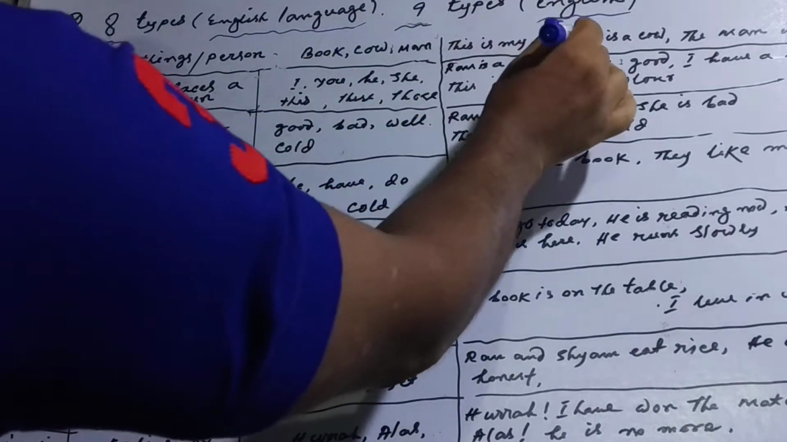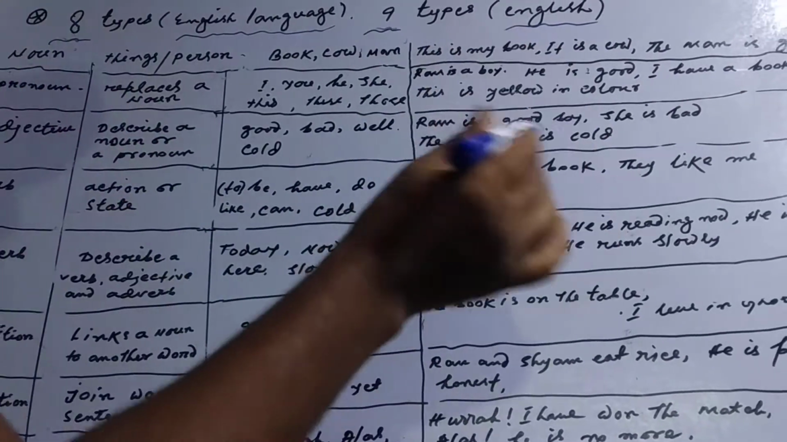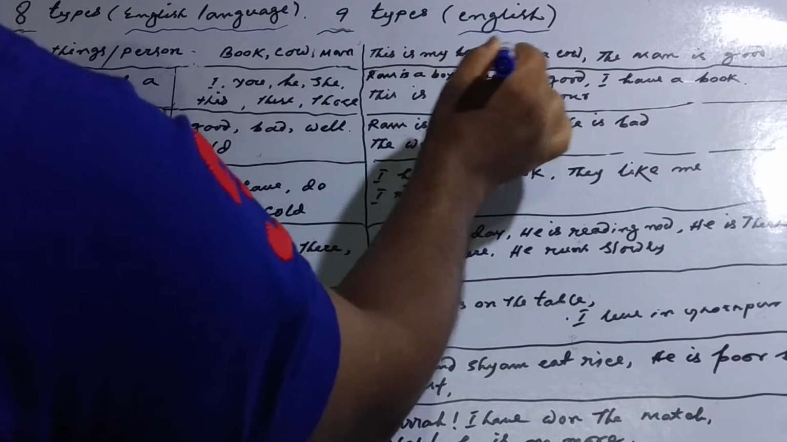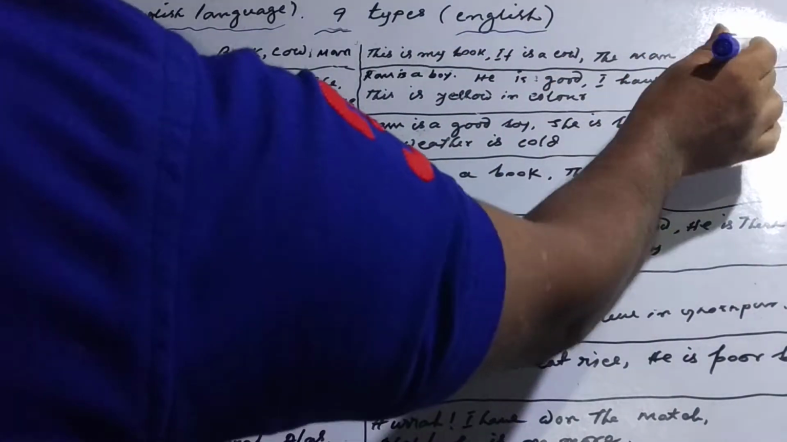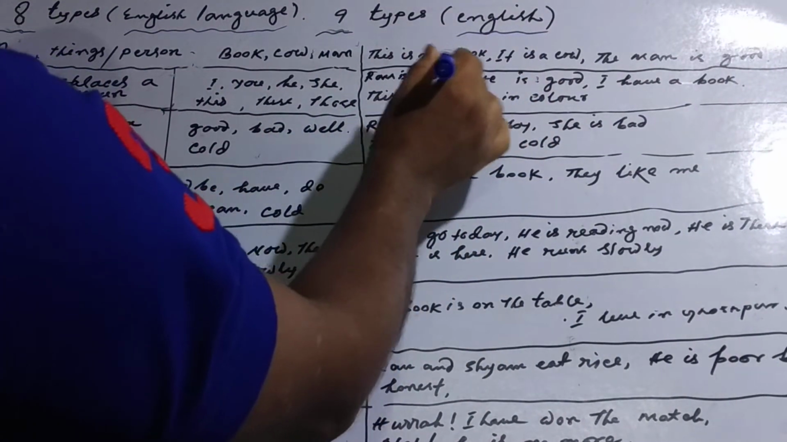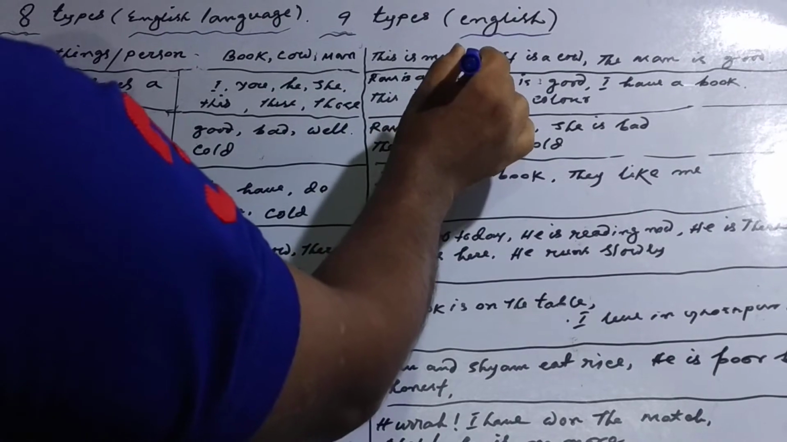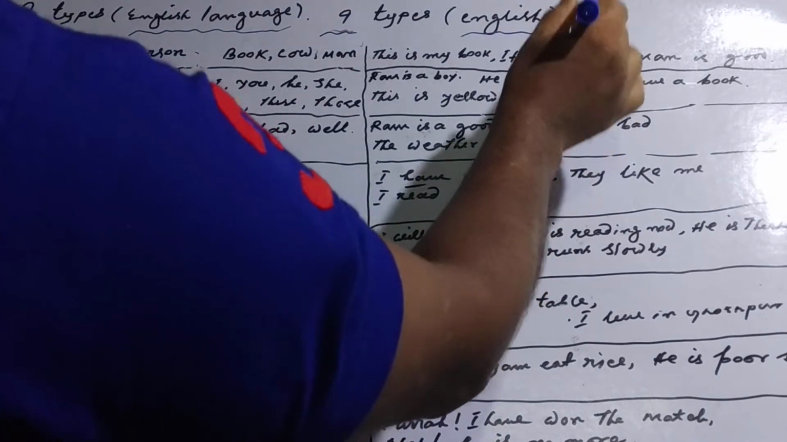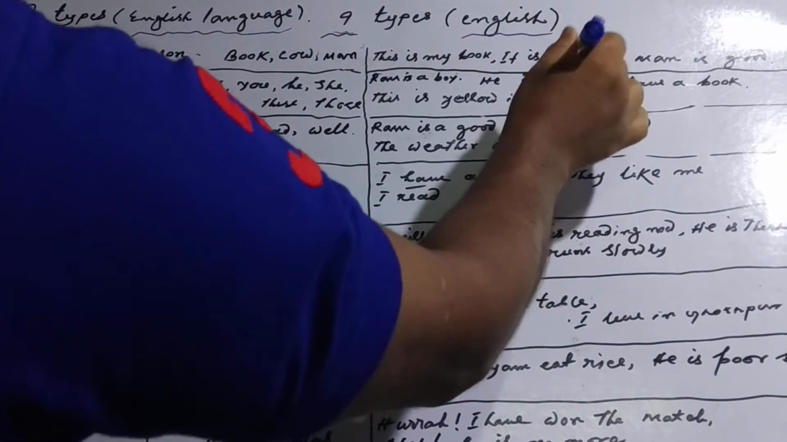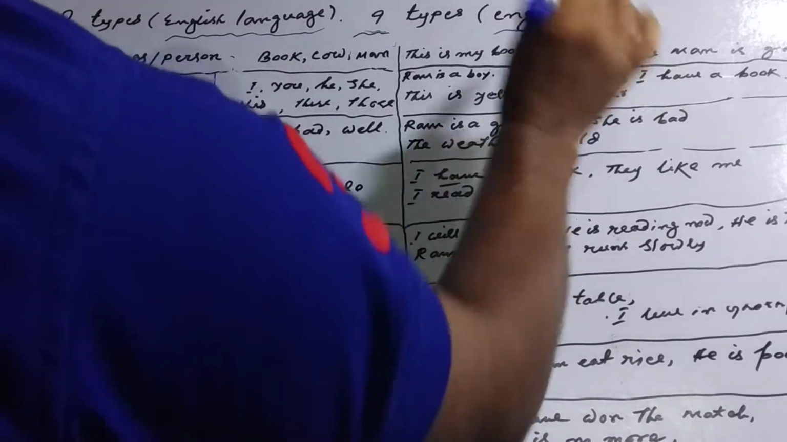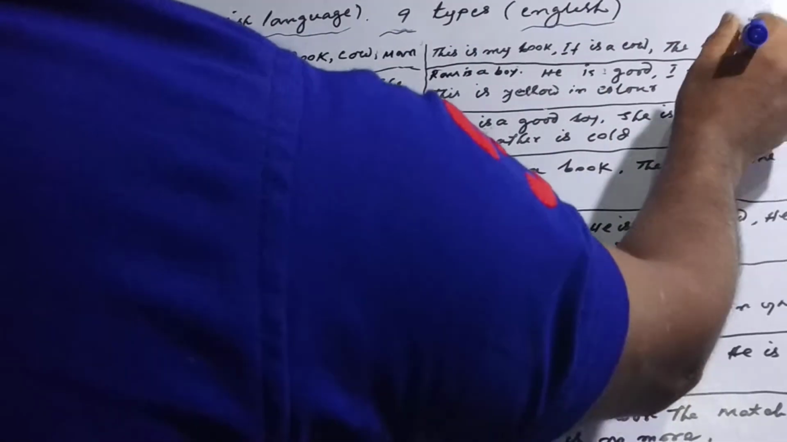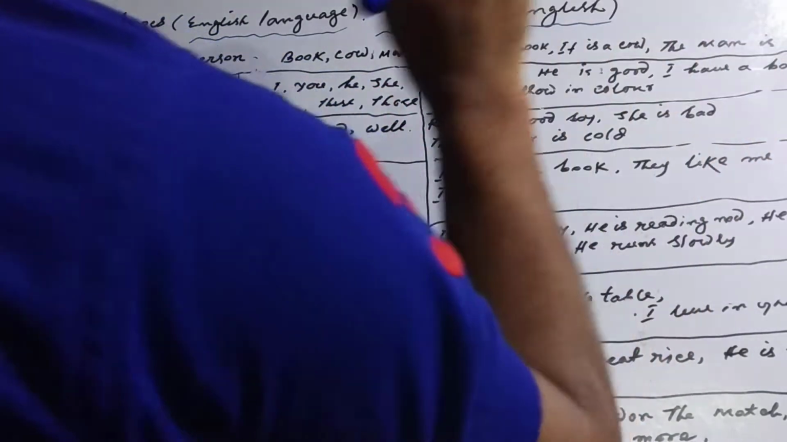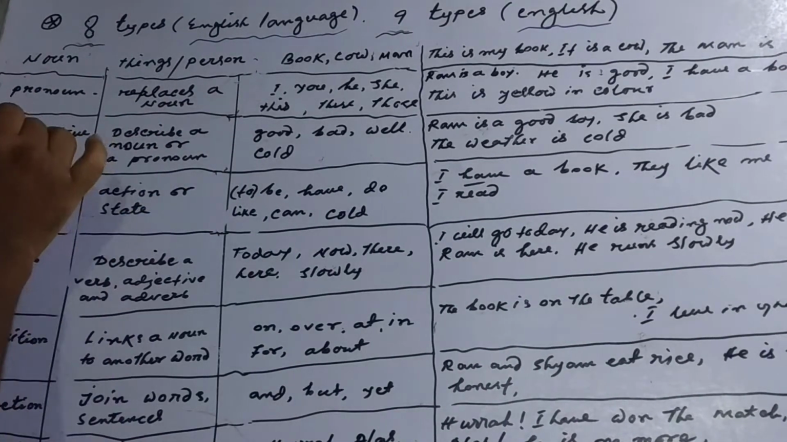I have written some sentences with these nouns. Just look at the whiteboard. This is my book. It is a cow. The man is good. Here in this sentence, book is the noun. Cow is also the name of an animal, so it's a noun. The man is also a person, so it's also a noun.